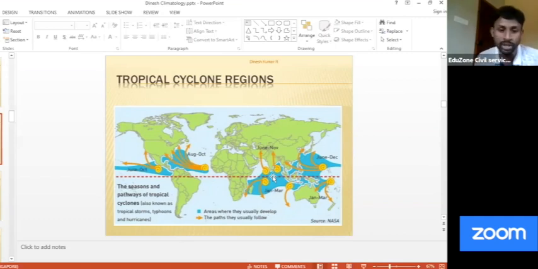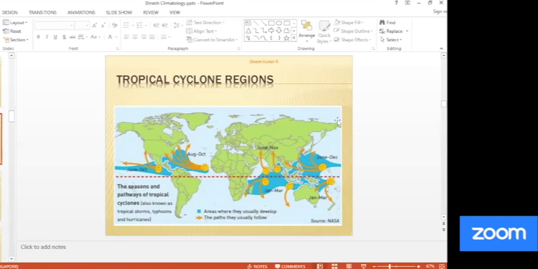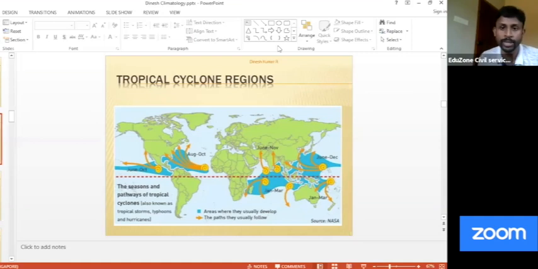Second point, I can write here South Atlantic, and the third point you can write Southeast Pacific. Okay, so please remember these 3 areas where you don't have tropical cyclones. Okay, so is it clear? Shall I move further, everybody?